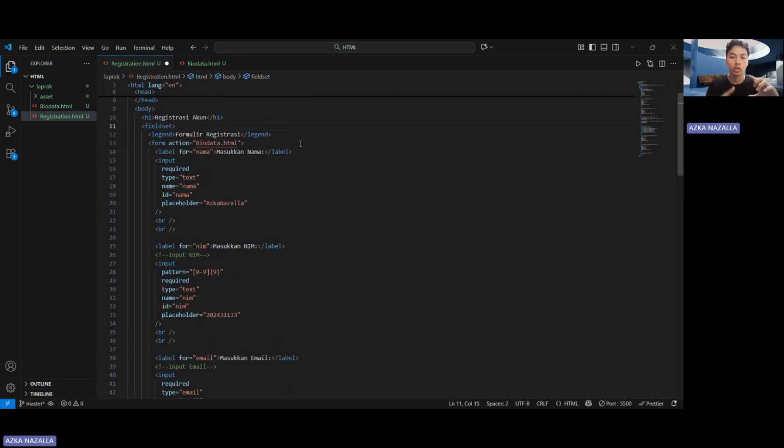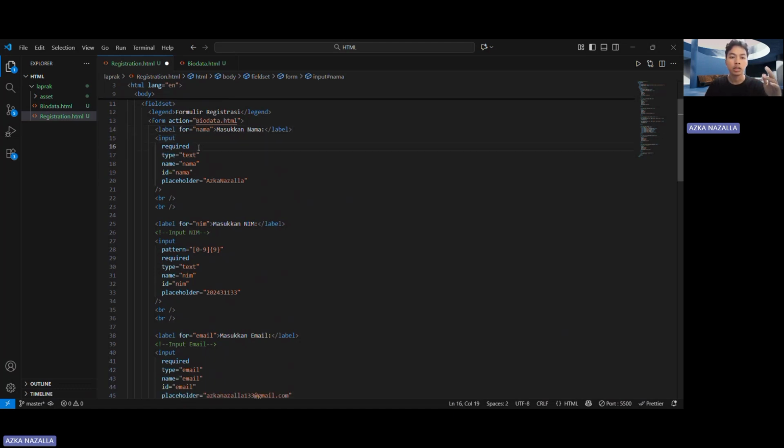And this fieldset is used to group form elements, and legend is the title of this fieldset, and this is the form element. Form action is for if you click submit you can go to biodata HTML. And this is a label to create a label for the user to show what to input here, so the user is not confused. And this is input.